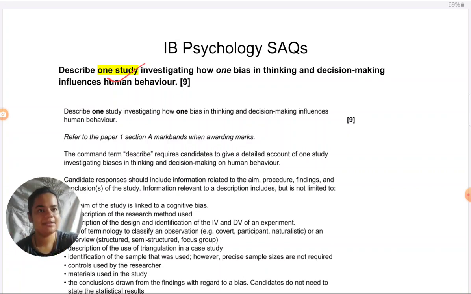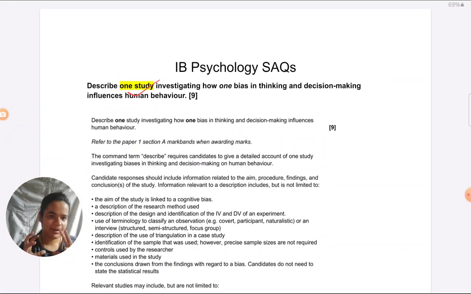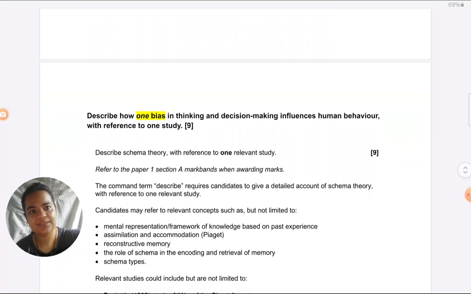If you're still not understanding what I'm referring to here, I'll just give you an example quickly. You can see this question on the screen right now. It says, describe one study in biases in thinking and decision making. What are they asking you to describe? The study. Are they asking you to describe the bias? No.